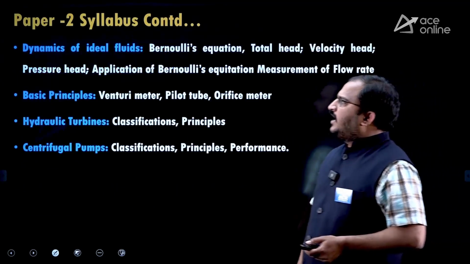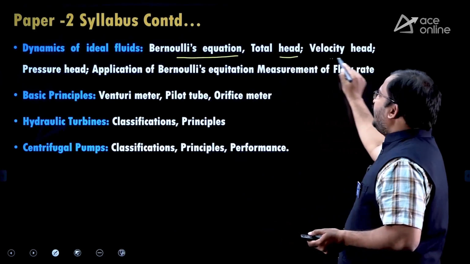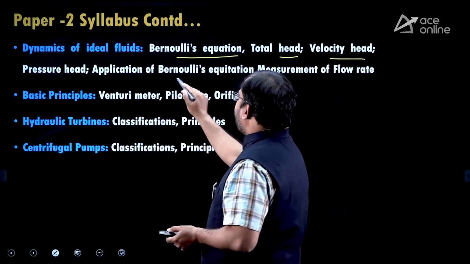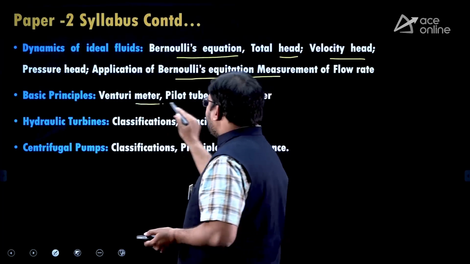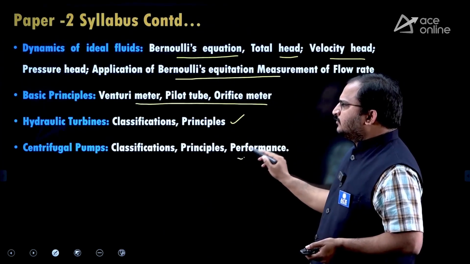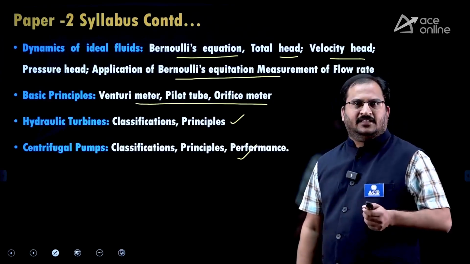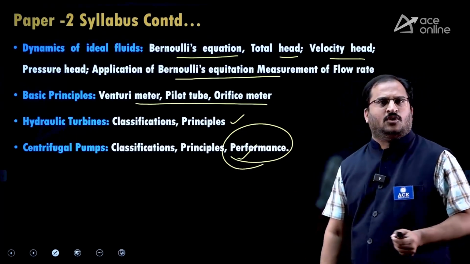Okay. Then you have dynamics of ideal gases, Bernoulli's equation is there, total head, velocity head, pressure head, application of Bernoulli's equation, measurement of flow rate. Then you have Venturi meter, pitot tube and orifice meter. Then you have hydraulic turbines, centrifugal pumps related things. And here he has given performance characteristics also.